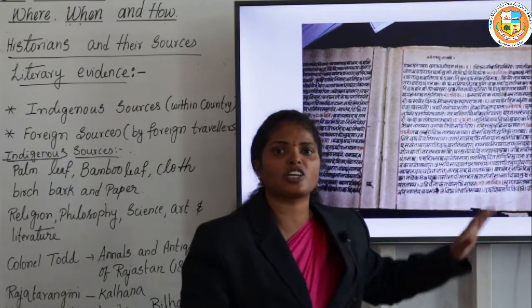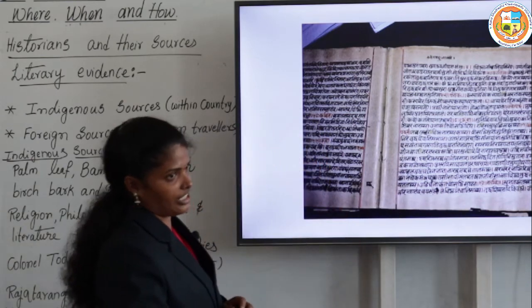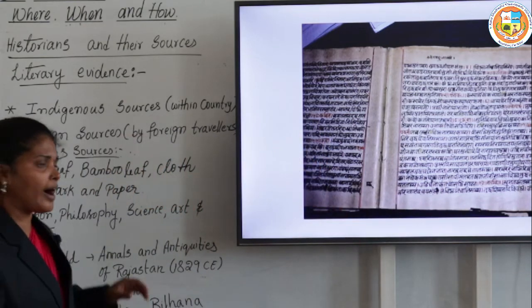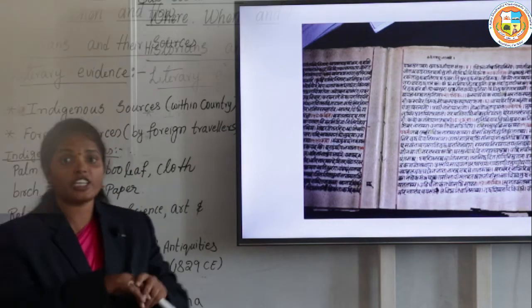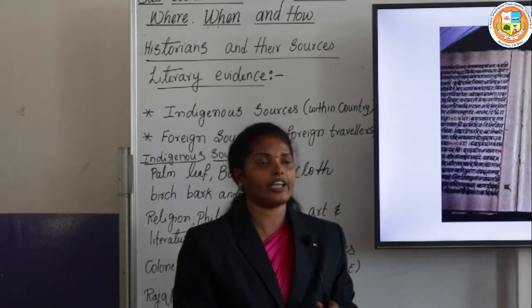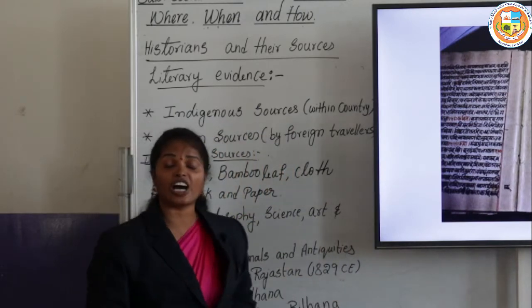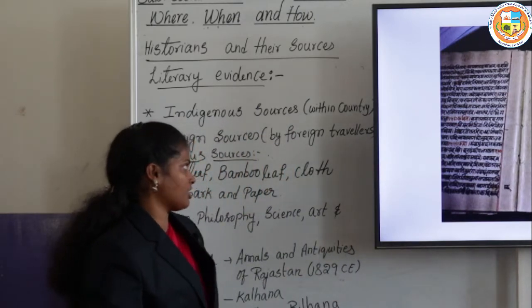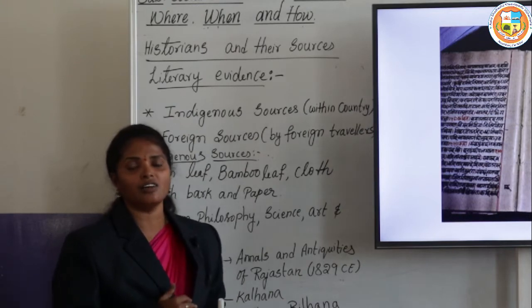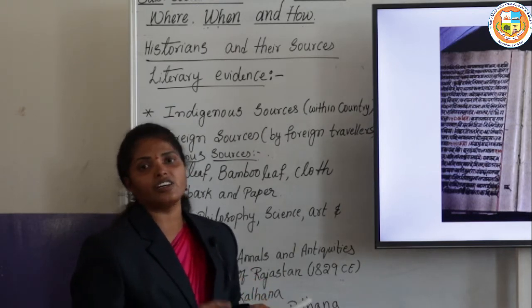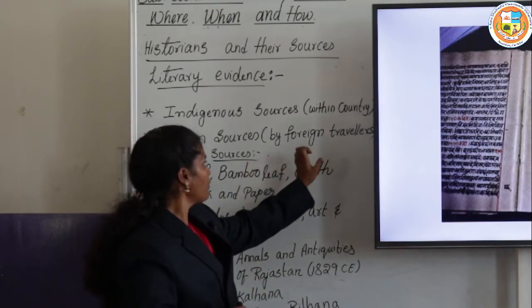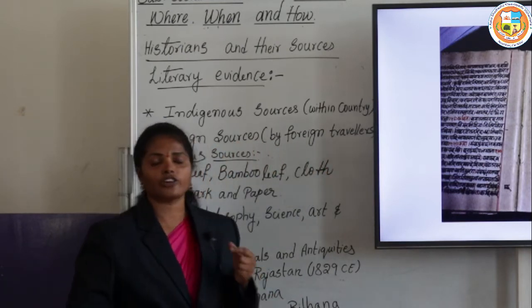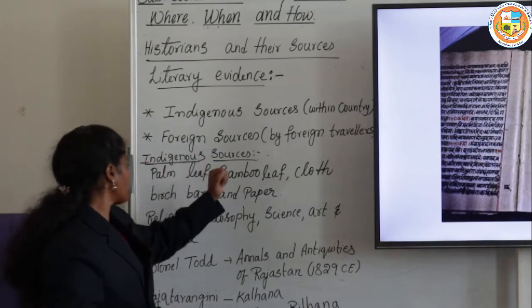A lot of information is provided by these evidences, and these are divided into two parts: the indigenous sources, that is written by the poets who live within the country, and the foreign sources, which are written by the foreign travelers, means the persons who come here, who visit here. Whatever they wrote, those are called the foreign sources. So, first we will go for the indigenous sources.